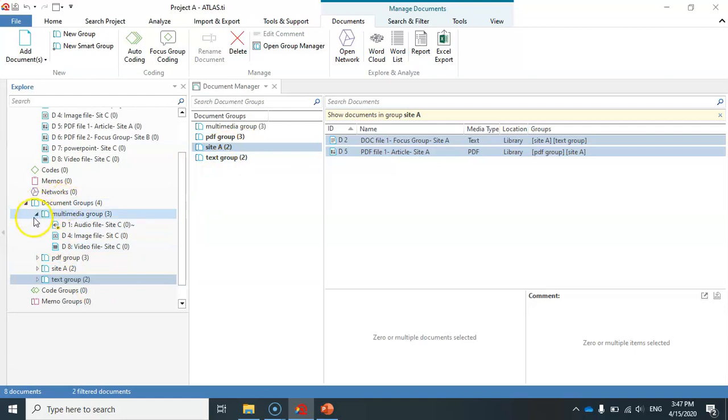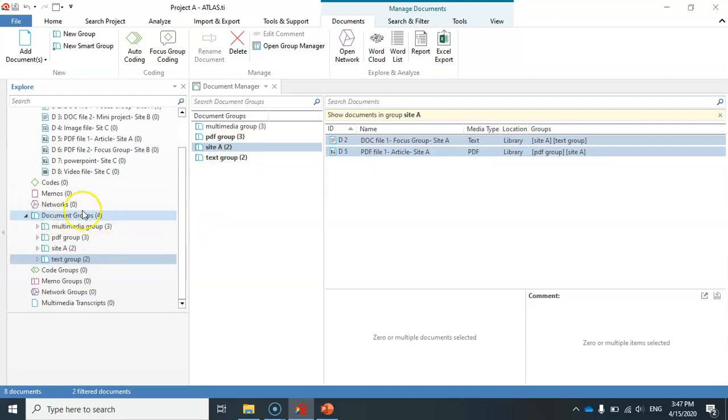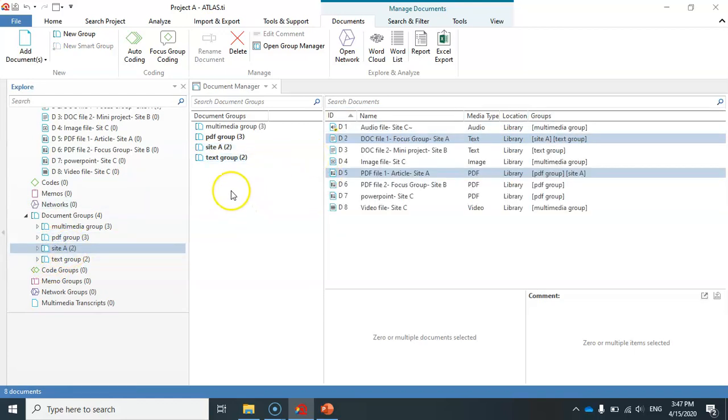Also here it has been updated. The number of the document groups has been updated. It was 3, now it is 4, and you can see the new document group that I have created here. Alright, if I click here below the document groups, I can see the entire list of the documents.